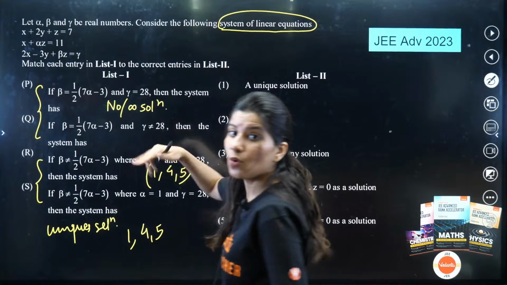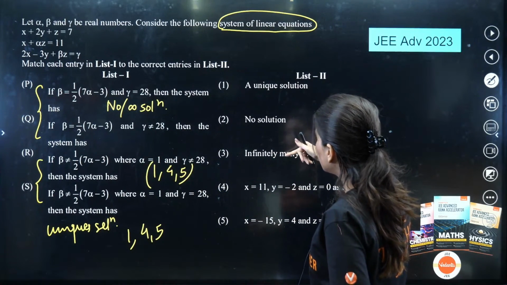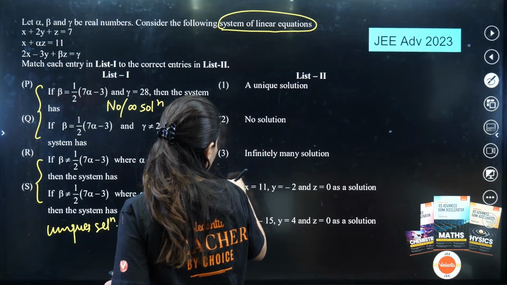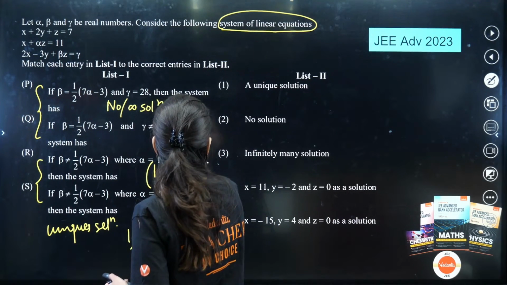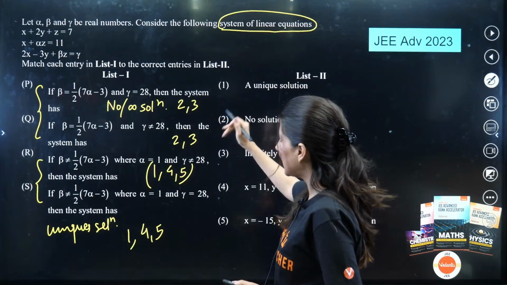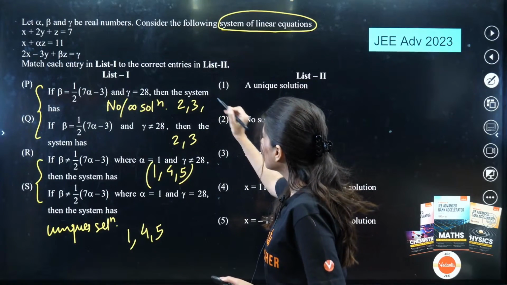P and Q are no or infinite solutions, so 2 or 3. And also 4, 5 can also happen in the case of P and Q.